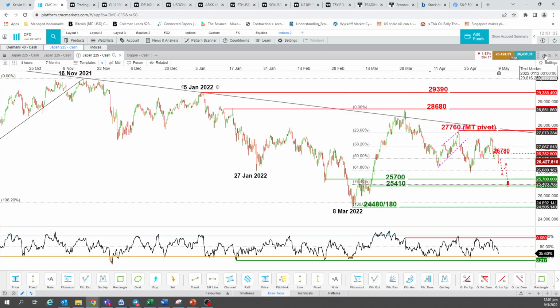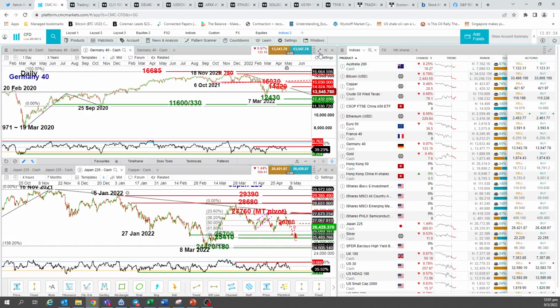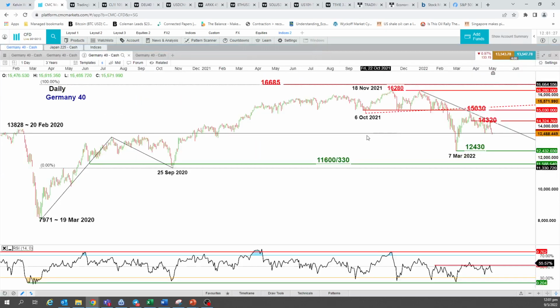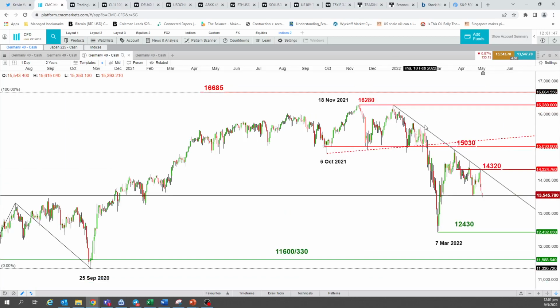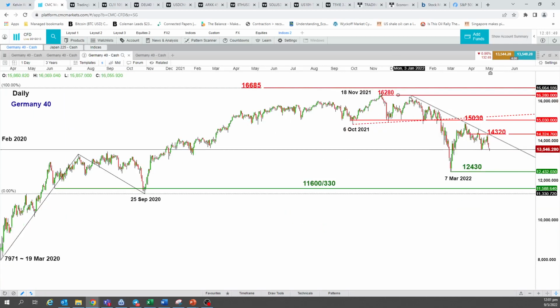Now, the last one that I'll share with you all will be the German 40 index. As you can see on the 4-hour chart itself, the daily time frame also indicates to us pretty weak price action. Price also failed to break above the all-time high, the retest of the current all-time high level on 4th of Jan this year, and thereafter prices started to trade a lower high. Right now, it's being kept down by this descending trend line resistance that has been in place since the start of this year, so close to a 5-month descending trend line resistance.